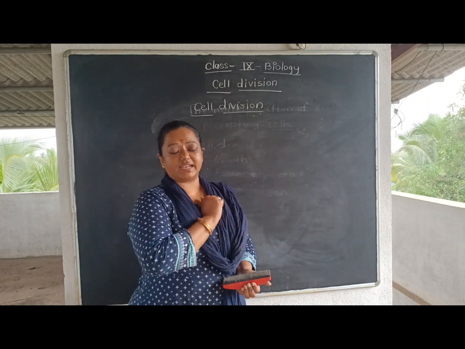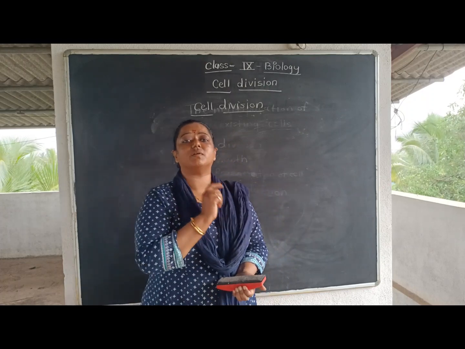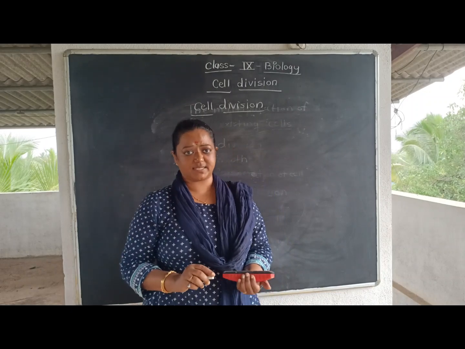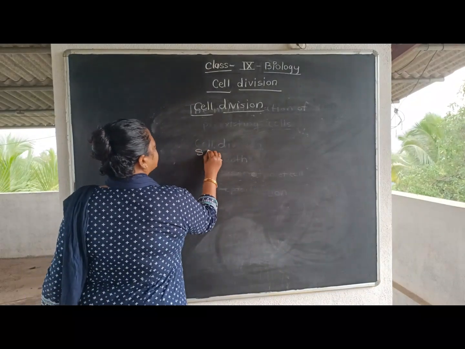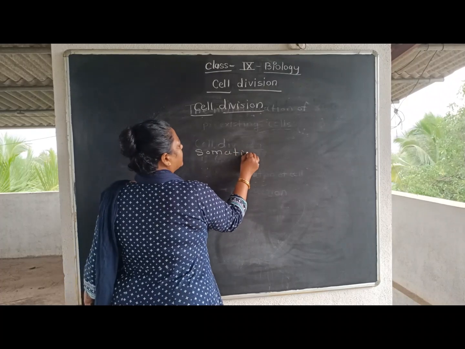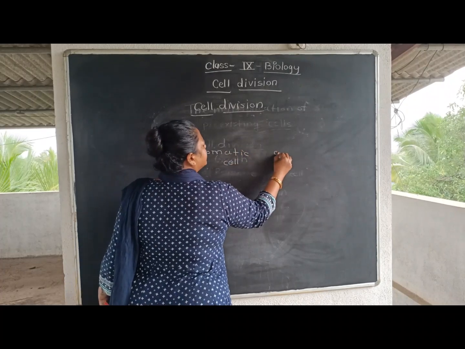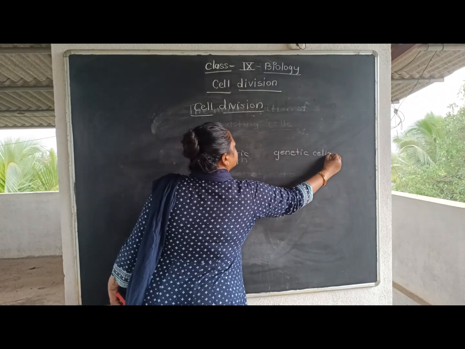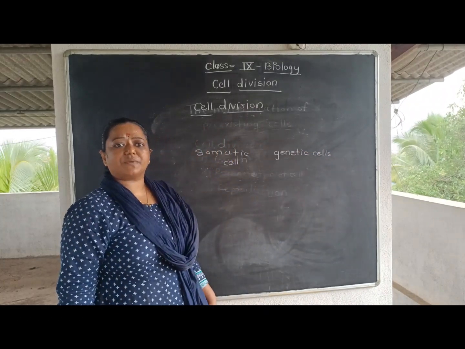What happens exactly? What kind of cells are present in our body? See, students, in our body there are two types of cells: somatic cells and genetic cells.